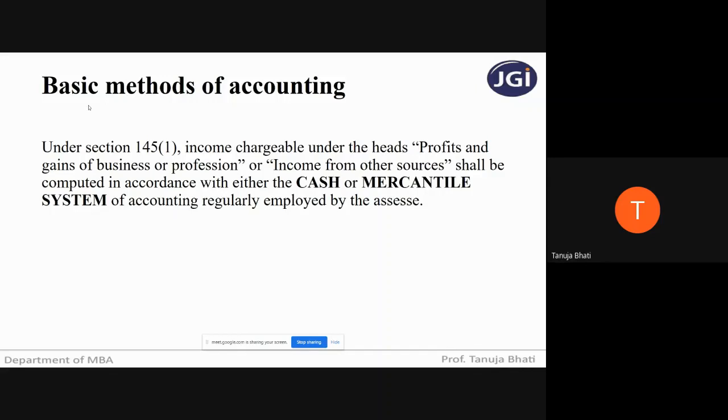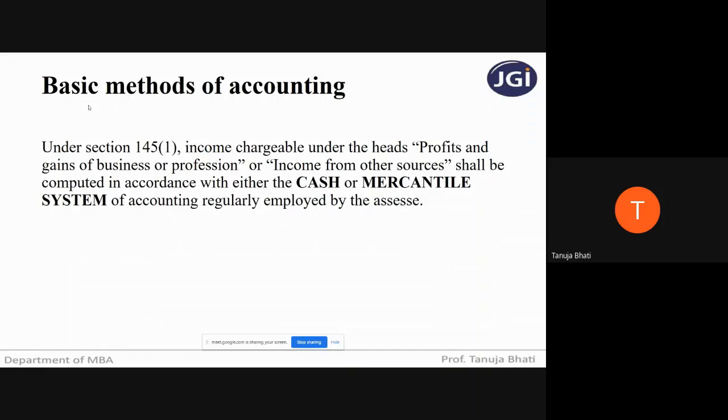Next, let us understand what is mercantile system of accounting. Now, as I already told you all, it means income, whether it has been actually received or not, if it is relating to a particular financial year, you will record it. And expenditure, whether it is actually paid or not, but it is payable, it is outstanding for that particular financial year, you will still record it. So this is called mercantile system of accounting.